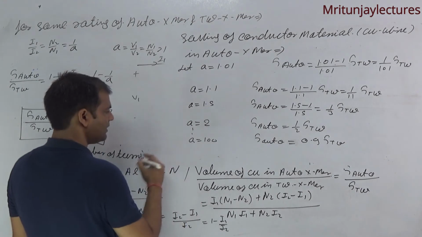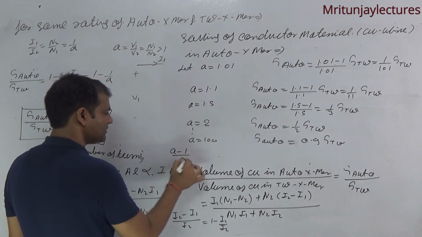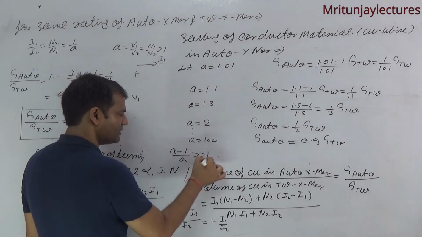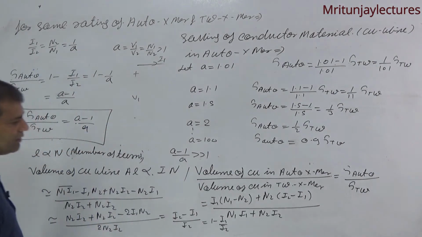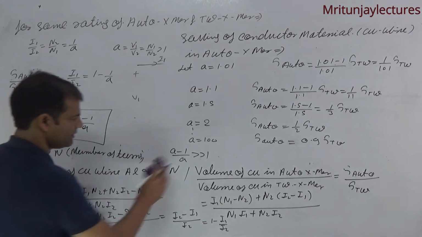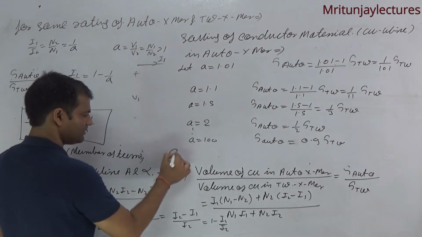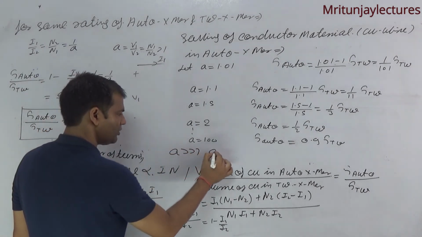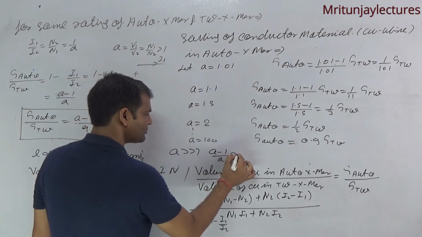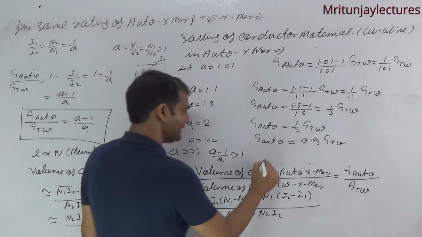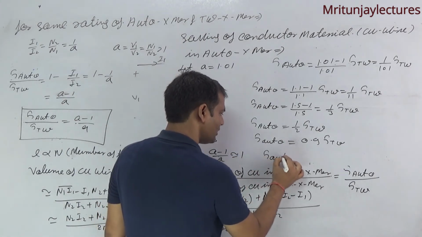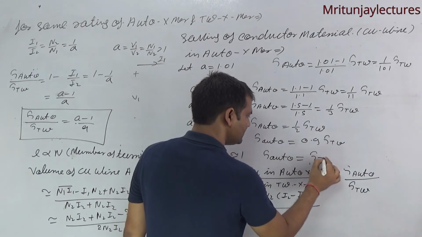Clear? It means if A is greater than 1 and A minus 1 is closer to 1, in that case G auto is approximately equal to GTW.